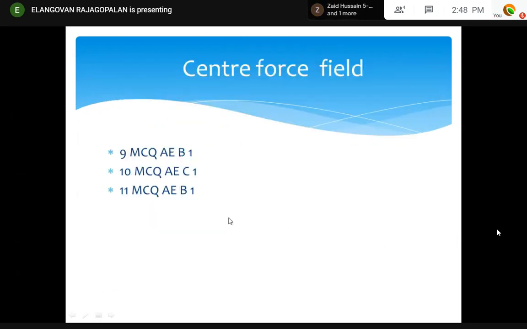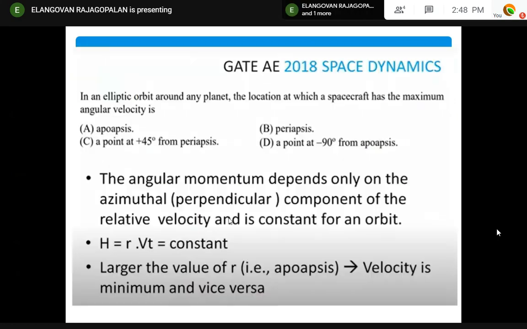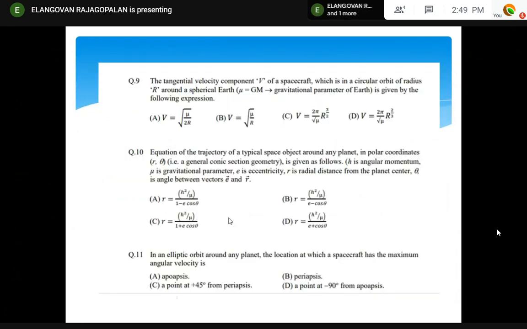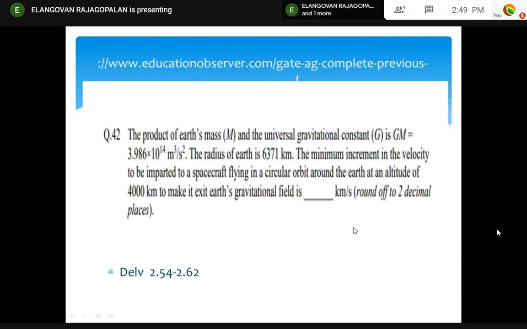Right? B, C, and B each carry 1 mark. You can see that. You can take this also. Where it is above, you can understand this question. Velocity will be maximum when it is near to the focus. That is the periapsis or perihelion or perigee. P is closest, A is far away. Right? Like this, the product of Earth's mass and G is equal to mu.